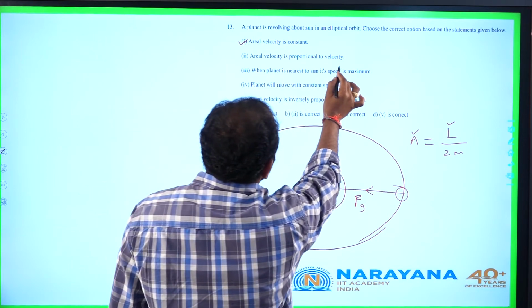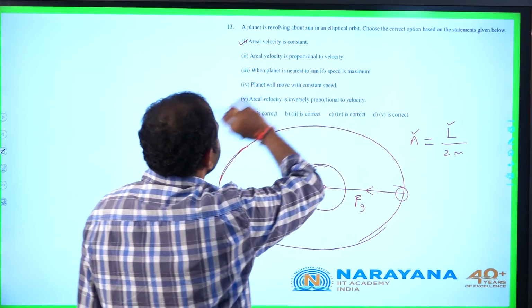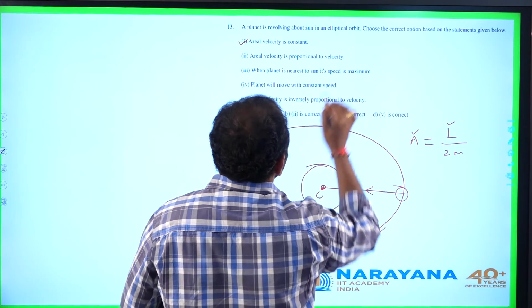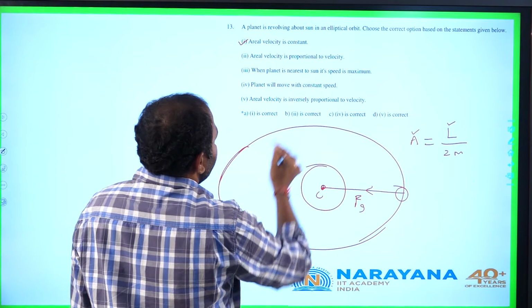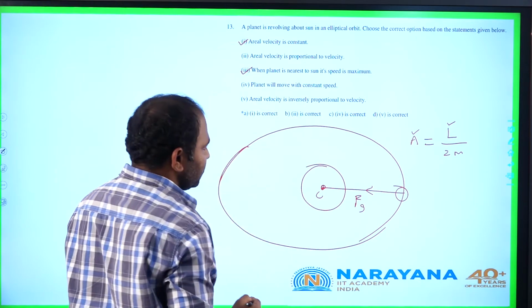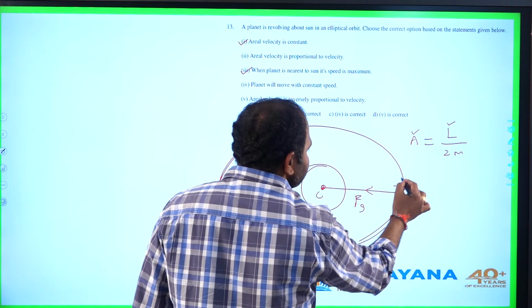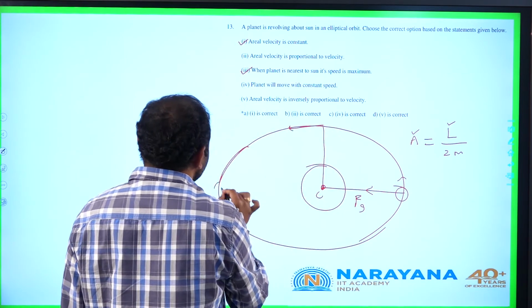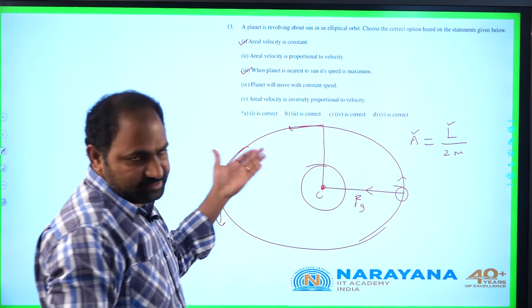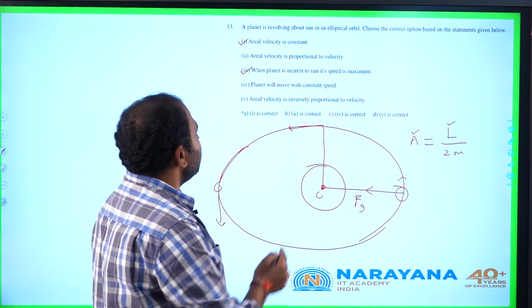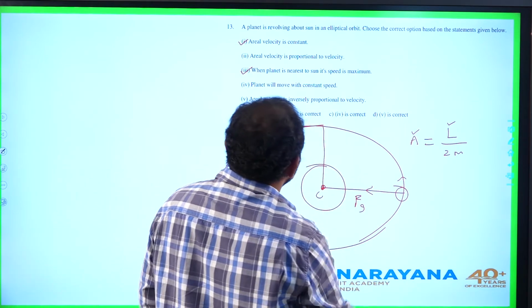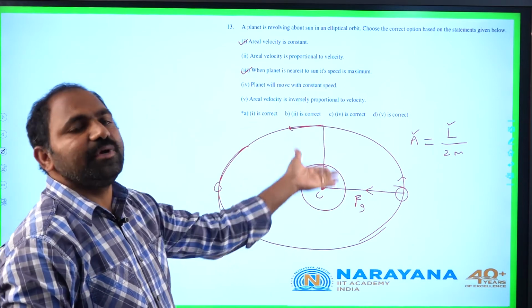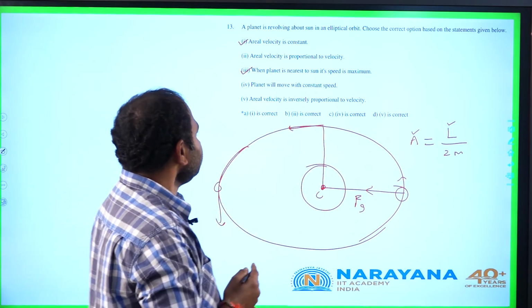Aerial velocity is proportional to velocity is not correct. When planet is nearest to sun, its speed is maximum. Actually, this statement is also correct. So when it is passing through the closest point, its speed is maximum. When it is passing through the farthest point, its speed is minimum. Planet will move with constant speed. It is not correct. As it is moving in elliptical orbit, speed varies continuously.